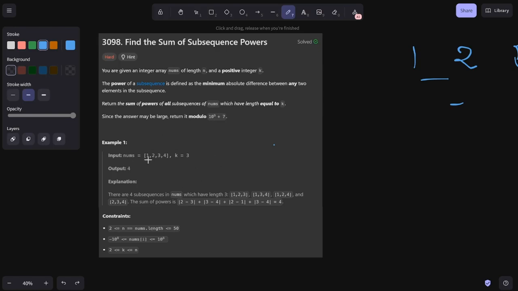As an example, let's say we have 1, 2, 3, 4. There are 4 subsequences which have length 3 here, k equals 3. For each of them, you can see that there are at least 2 consecutive numbers. The power of each subsequence is basically 1. So just real quick, 1 and 2 is 1, 3 and 4 is 1, 1 and 2 is 1, and then for 2, 3, 4, 3 and 4 is 1. So the power of each is 1, and the sum of powers is 4.